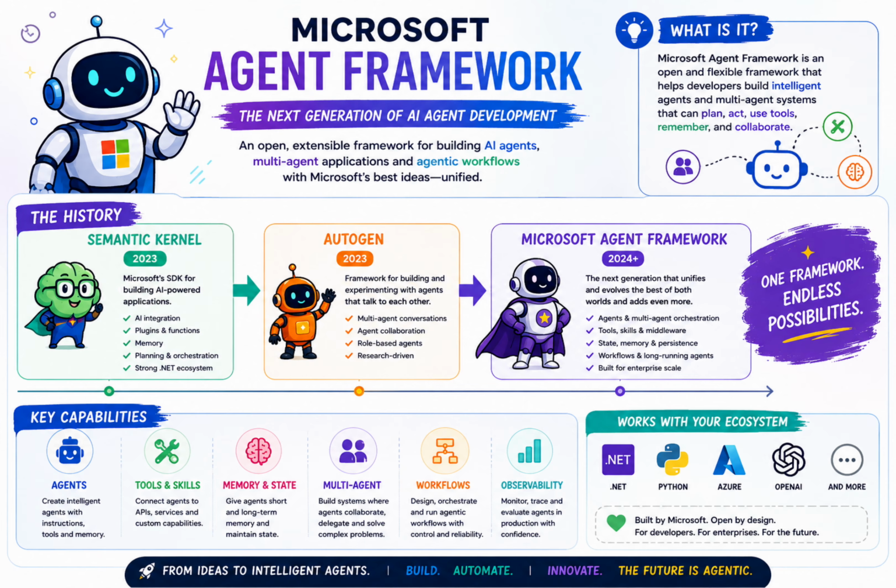But there was another Microsoft project approaching agents from a different direction. And that's where AutoGen comes in. AutoGen came from Microsoft Research. Its focus was heavily around agents communicating and working together. Imagine we have a developer agent, a research agent, a testing agent, and a documentation agent.